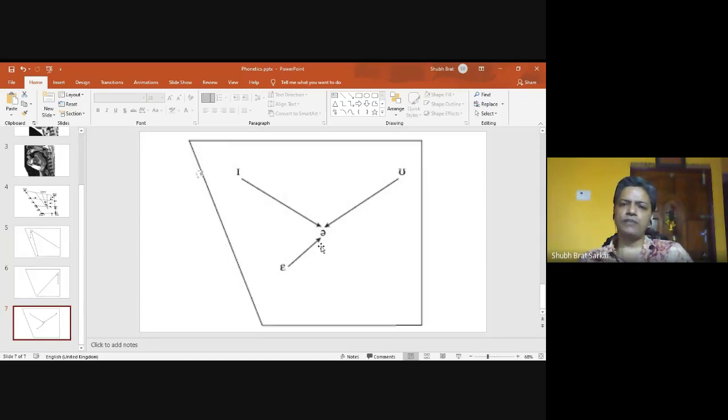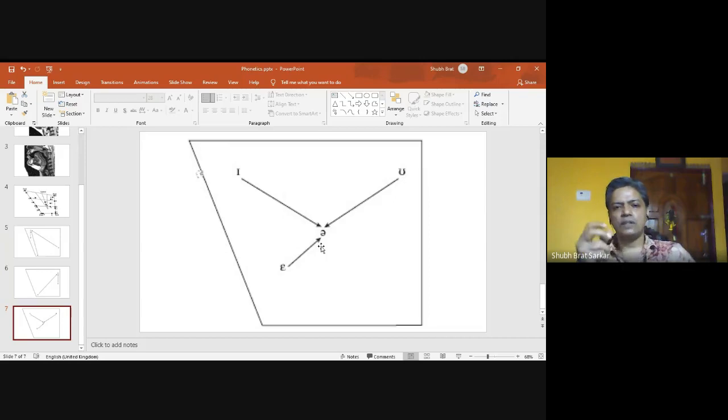Indian speakers often find difficulty in pronouncing the diphthongs because, number one, the English alphabet has no provision for representing the diphthongs. All the other languages, especially Indian languages like Bangla, like Hindi, they have Sanyukta Akshar, the akshar in Hindi that represents the combination of two sounds.